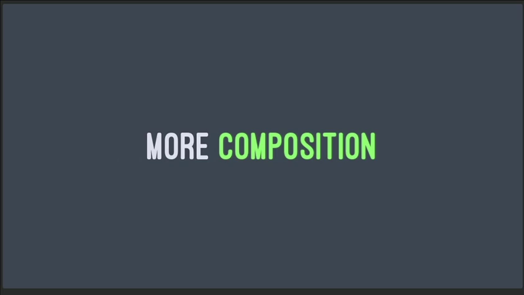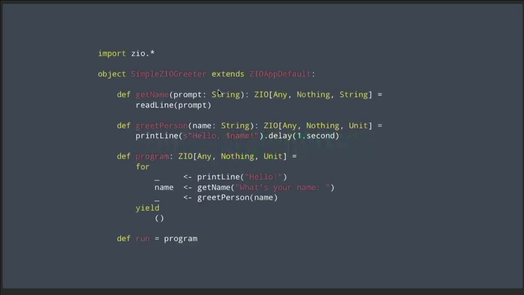And speaking of more, how about more composition? So this is a ZIO application. I can tell because it has extend ZIO app default. So this is the name of my application. I have a function here. It's called getName. It takes in a prompt. And then inside of here, I call readLine with that prompt. So what that does is I prompt a user for something and then I read their input. And this returns that ZIO type right here. So this effect can work with any environment, does not throw an error, and returns a string when it succeeds.